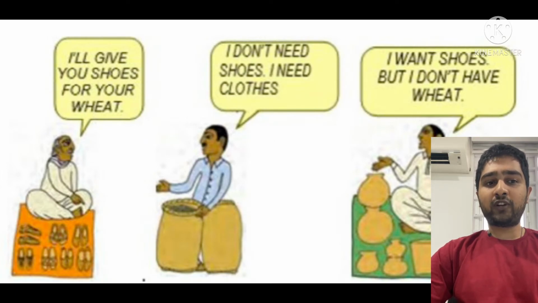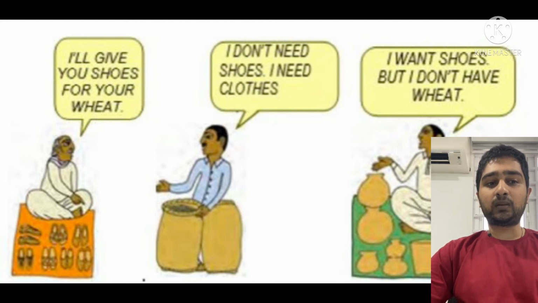He would have to look for a wheat growing farmer who not only wants to sell wheat but also wants to buy the shoes in exchange. That is, both parties have to agree to sell and buy each other's commodities. This is known as double coincidence of wants. What a person desires to sell is exactly what the other wishes to buy.